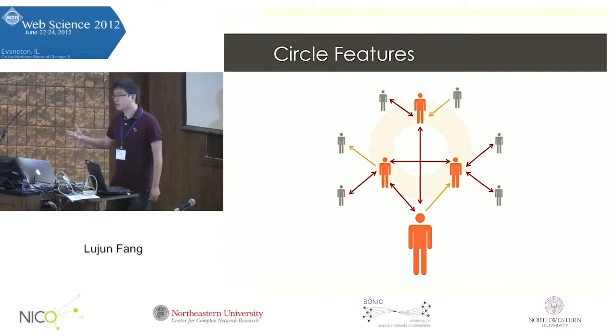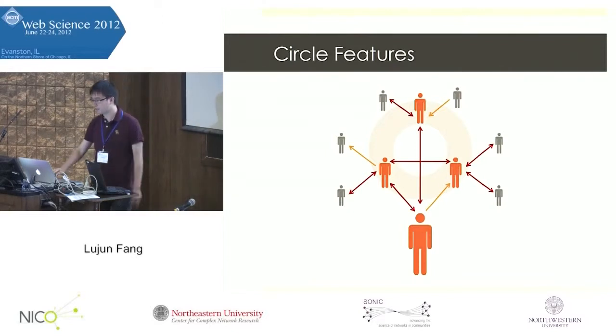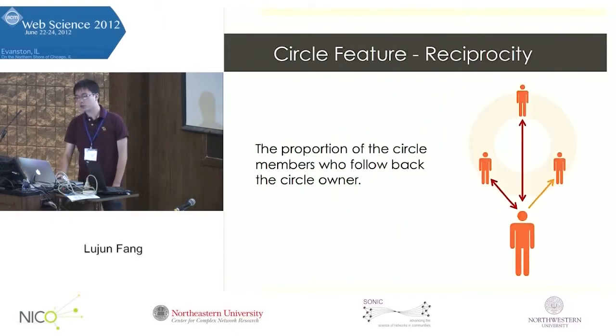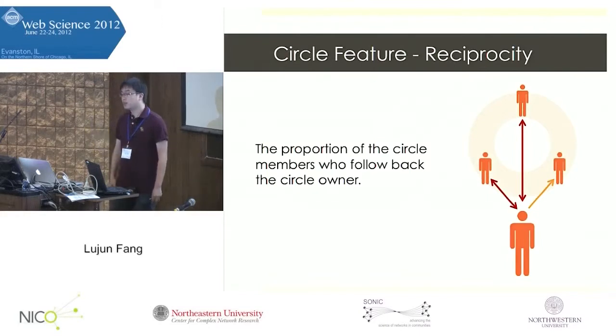So remember that our features will be extracted from the topological structure of circles and their members. The first feature we consider is reciprocity. On Google+, the connection between users can be symmetric or asymmetric. If I add my friends in the chess club, most likely they'll follow me back, so our connection is symmetric. But if I follow an NBA player, most likely they will not follow me back, so the connection is asymmetric.